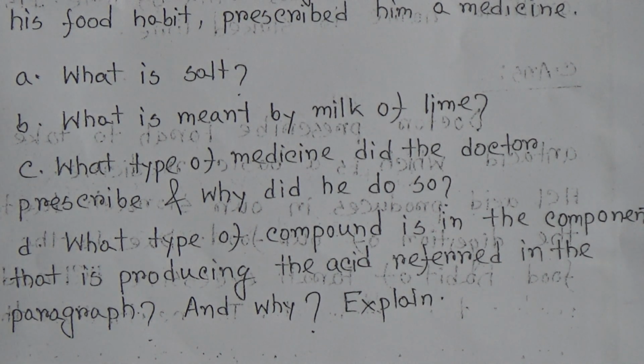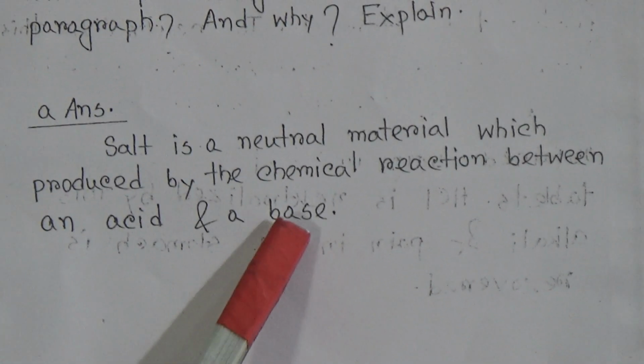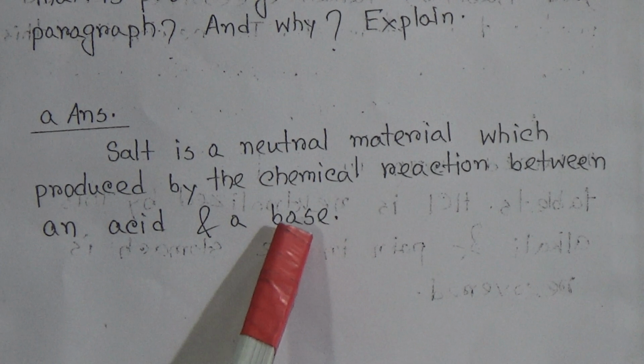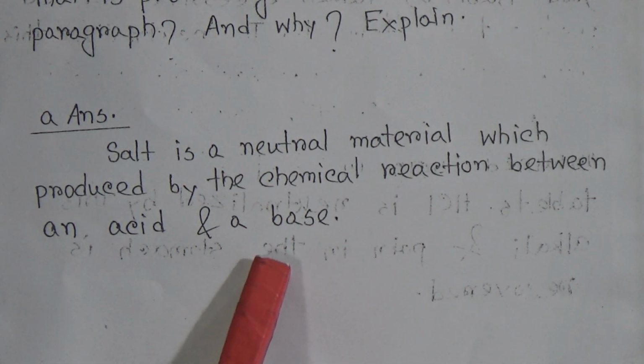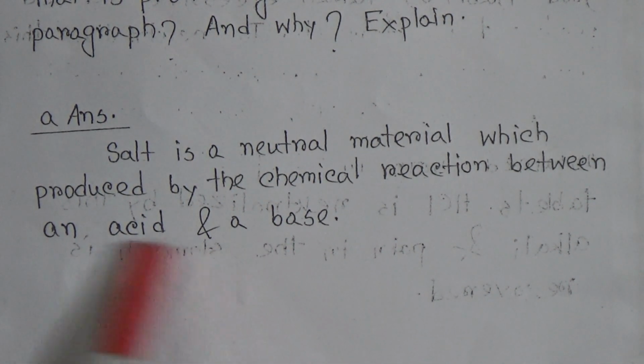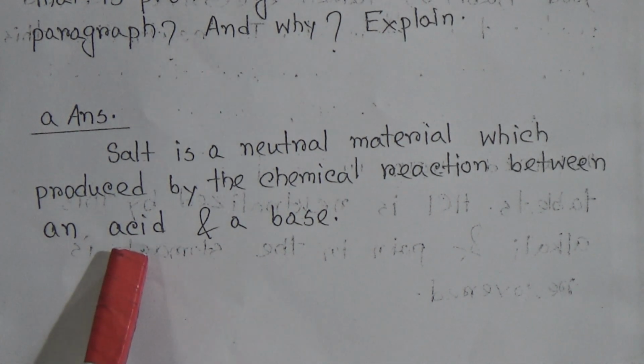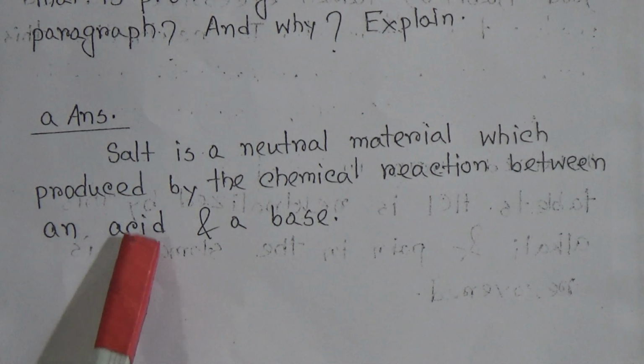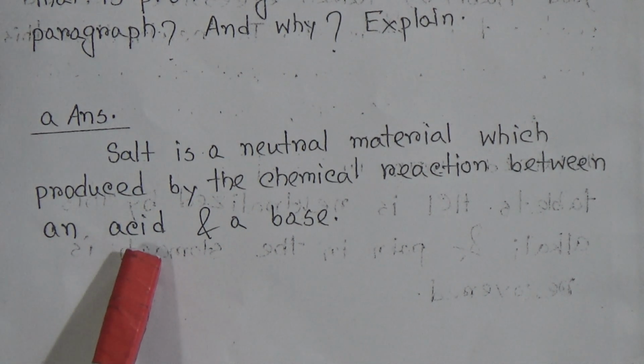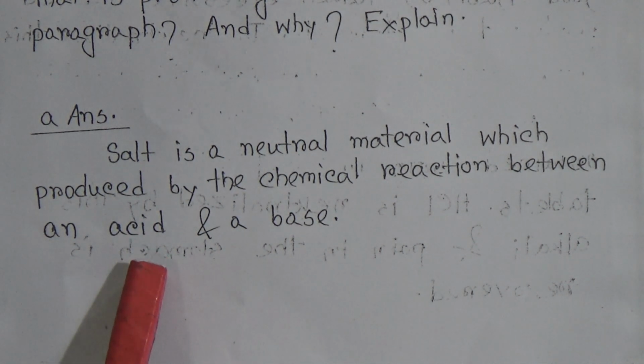The answer is, salt is a neutral material which is produced by a chemical reaction between an acid and a base. But we know when a metal reacts with an acid, the product is also salt, and when a carbonate reacts with an acid, the common product is also salt.